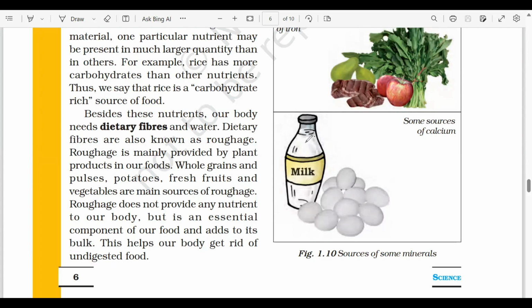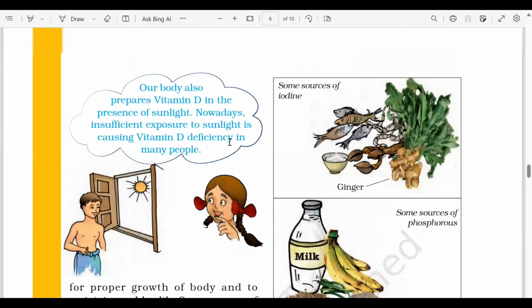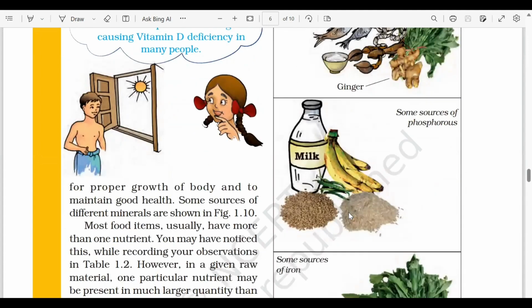Okay, let's proceed. So now we will be looking at some sources of minerals. So सबसे पहले है iodine. We can get iodine from ginger, fishes, curd. Then phosphorus. Not curd, actually we get iodine from salt. Okay, next is phosphorus.